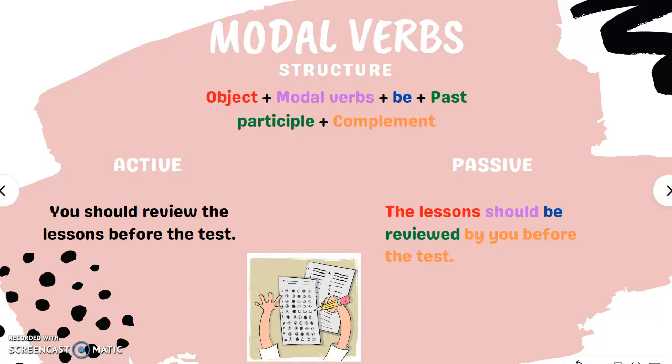Modal verbs. Structure: object, modal verb, be, past participle, and complement. Active: You should review the lessons before the test. Passive: The lessons should be reviewed by you before the test. The lessons, object, should, modal verb, be reviewed, participle, and by you before the test, complement.